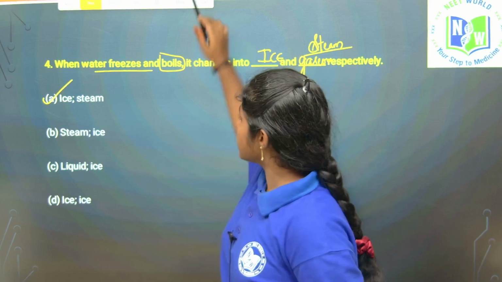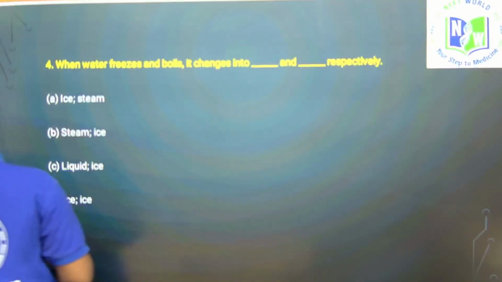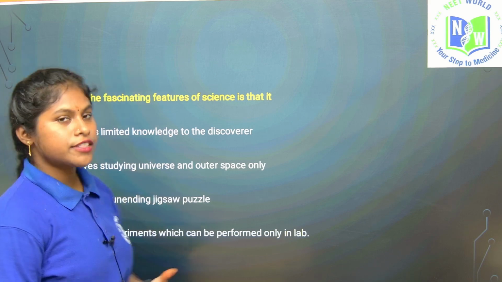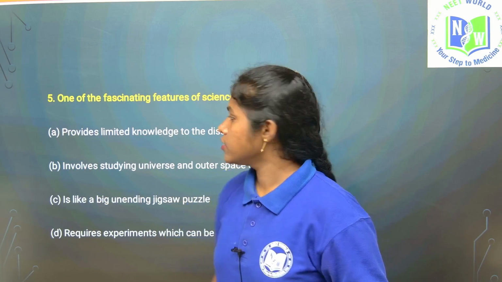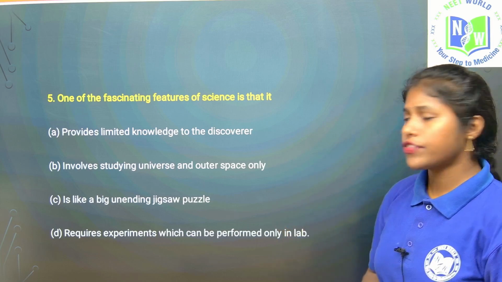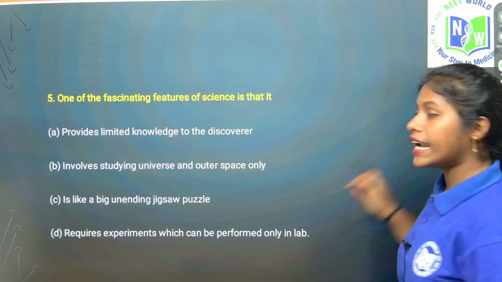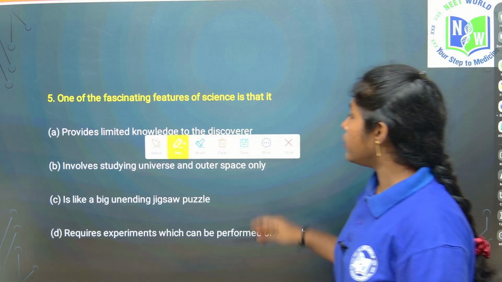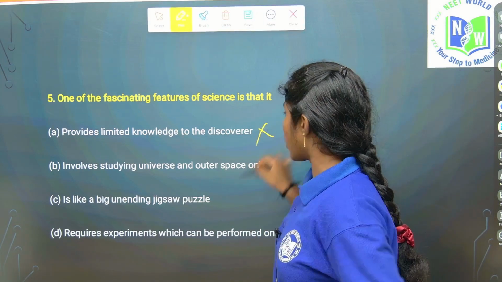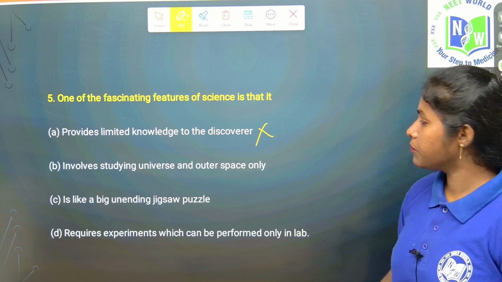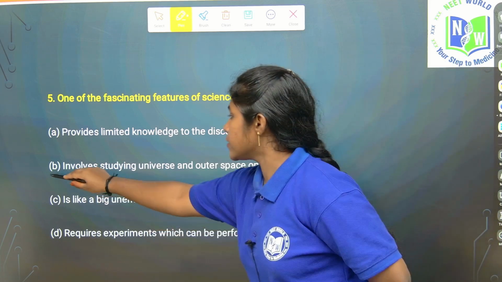Got it? So let's see the next question here. One of the fascinating features of science is... so what fascinates you to know about the science? So see, provides limited knowledge of the discovery. Not at all correct. Why is it limited knowledge? It is unlimited. So the first statement is wrong. Involves studying universe and outer space only, that is also wrong.